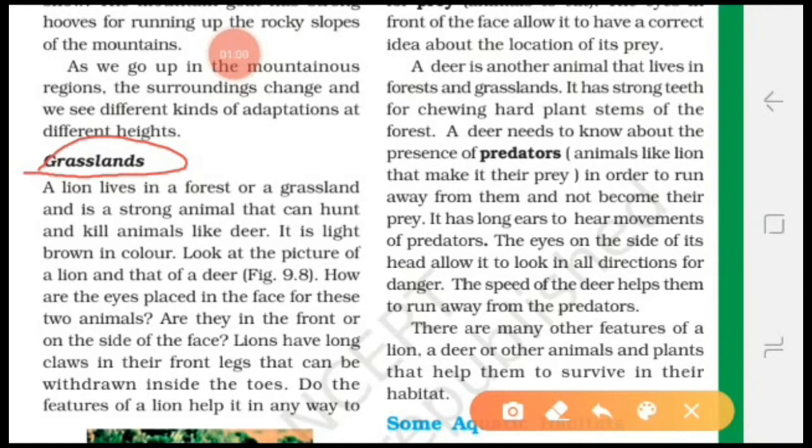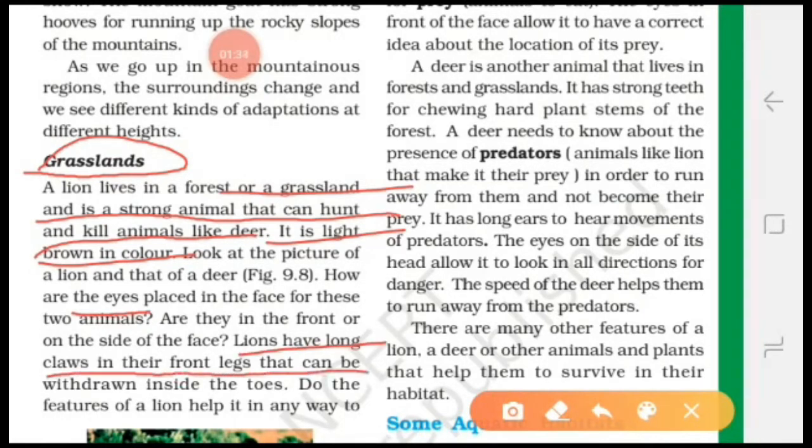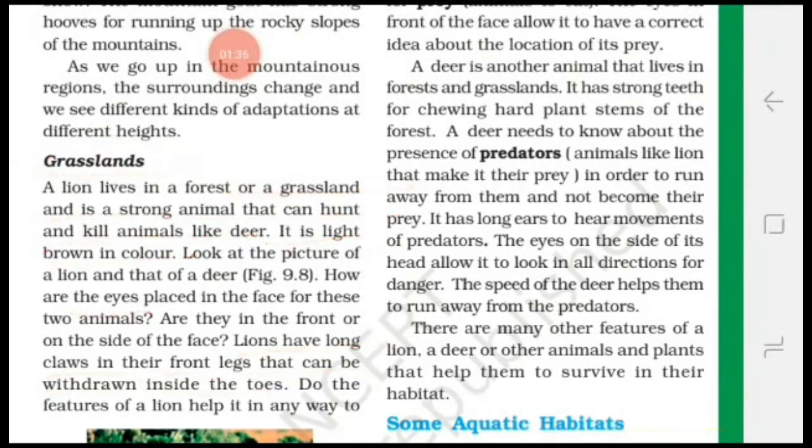A lion lives in a forest or grassland and is a strong animal that can hunt and kill animals like deer. It is light brown in color. Its eyes are in front of the face, which allows the animal to judge distance correctly. It has sharp teeth and long claws on its front legs. This helps it to grab and stab the prey. Students, lions have long claws in their front legs that can be withdrawn inside the toes.